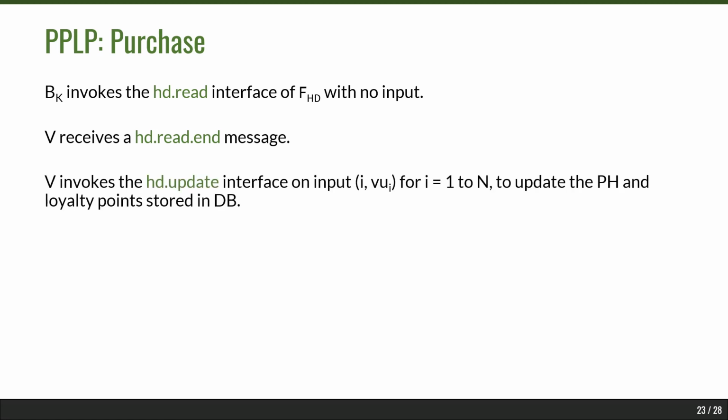Now the vendor invokes the update interface with a database of updates, which represents the updates to the purchase history of the buyer for this purchase and the updates to the loyalty points stored in this database.